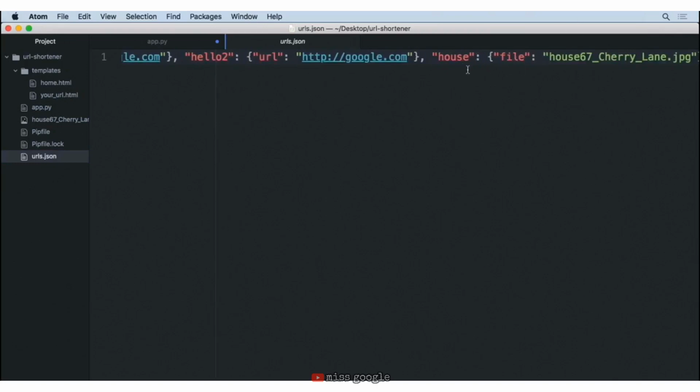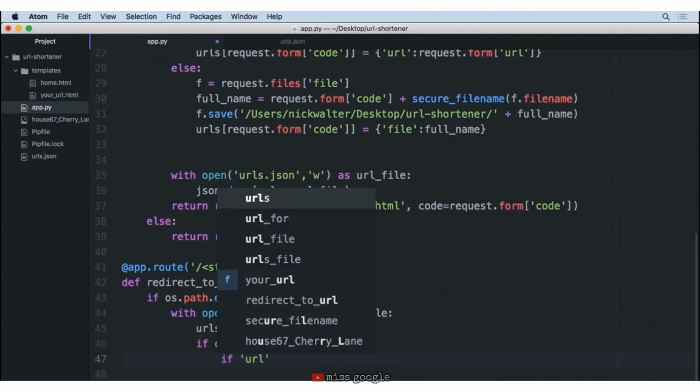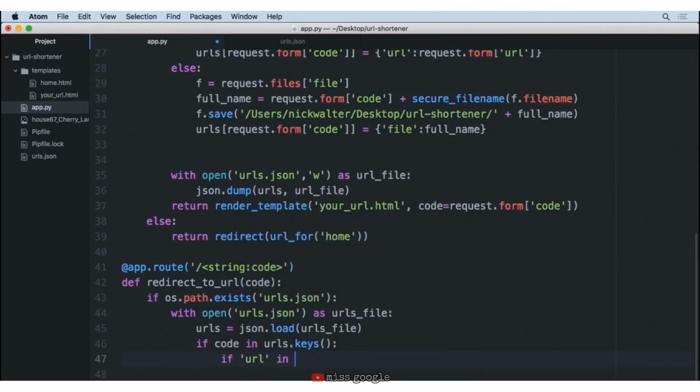So luckily, after we provide the key, we have a separate dictionary that specifies whether it's a URL or a file. So here, we're going to do one more if statement where we say if "url" in urls, and we're going to pass inside that code, and then we're going to check the keys for that little dictionary, just that one entry dictionary.